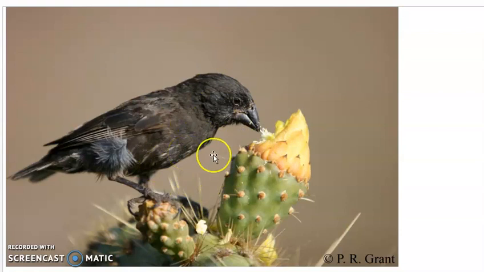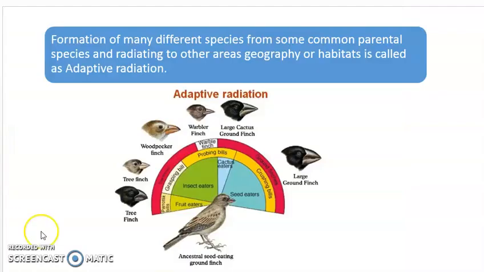Just imagine that some of the birds went to an area where a lot of insects were there. Only those finches whose beak was adapted so that they could feed on those insects were able to survive and reproduce there and increase their population. They will settle over there and a new variety of insect-eating finches develops. So there must be some common ancestor.